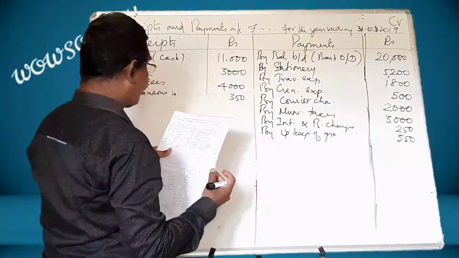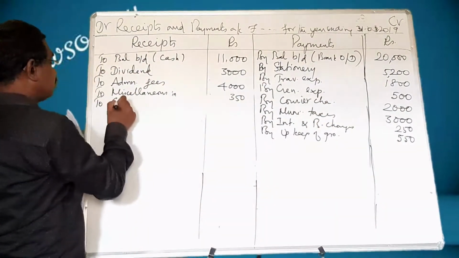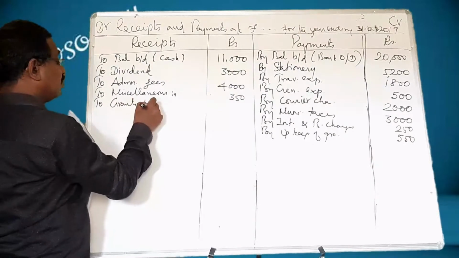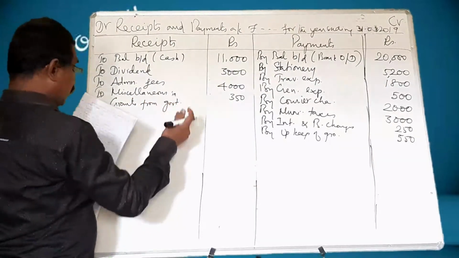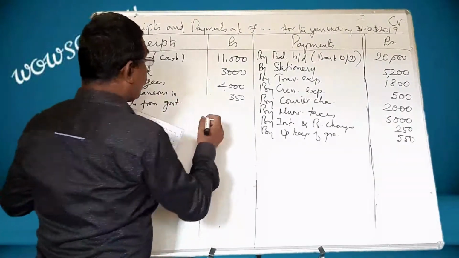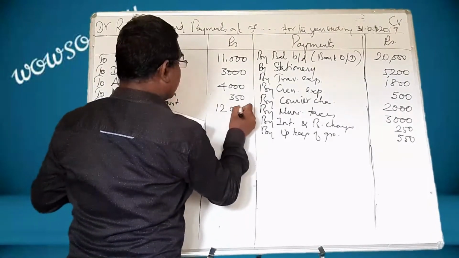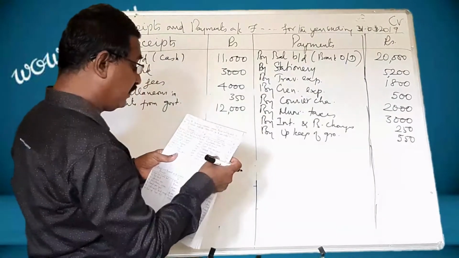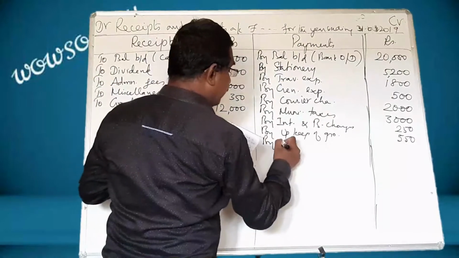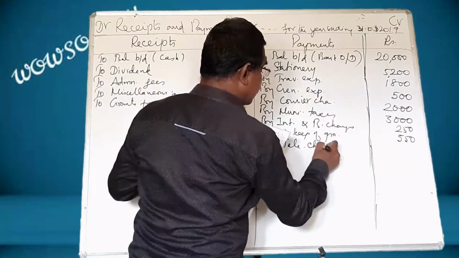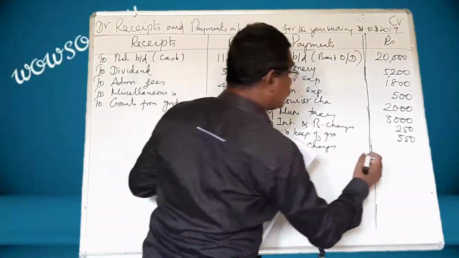Next, grant from government, an income. What is that amount? 12,000. Next, telephone charges: by telephone charges. What is that amount? 2,800.